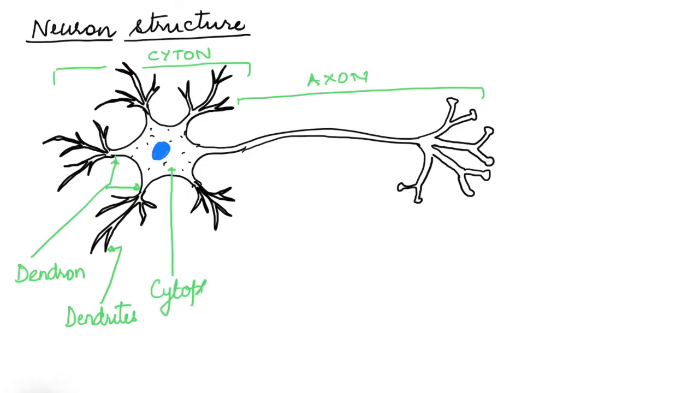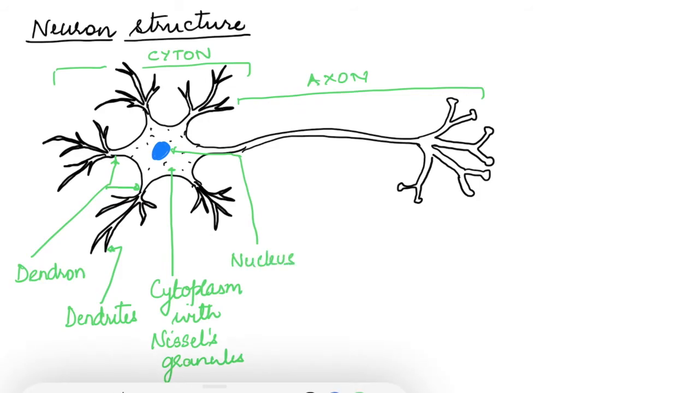The cyton also has the cytoplasm, which has granules present in it. These granules are called Nissl's granules. The nucleus is prominently seen and helps in processing information.